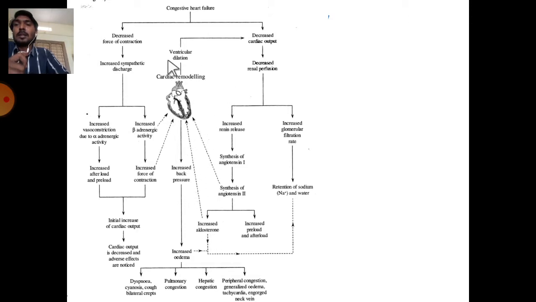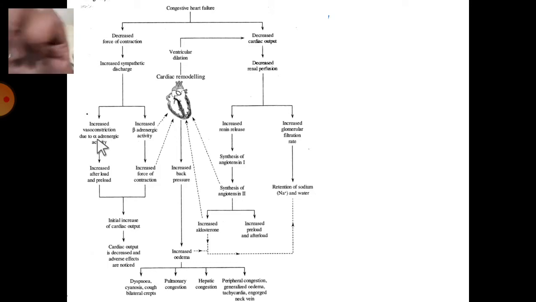Overall there is cardiac remodeling. This leads to ventricular dilation, which leads to a further decrease in cardiac output. This cycle will continue. Overall, cardiac remodeling takes place and the heart fails to pump a sufficient amount of blood. So two things happen: decreased force of contraction and decreased cardiac output. Decreased force of contraction reflexly stimulates the sympathetic system. This leads to the release of noradrenaline and adrenaline.